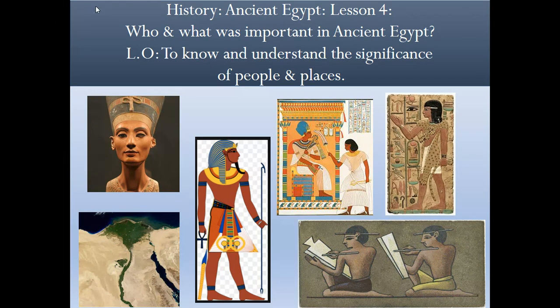So, who and what was important in ancient Egypt? A learning objective: to know and understand the significance of people and places. Remember to stop the video and have a look at the pictures and read the text.